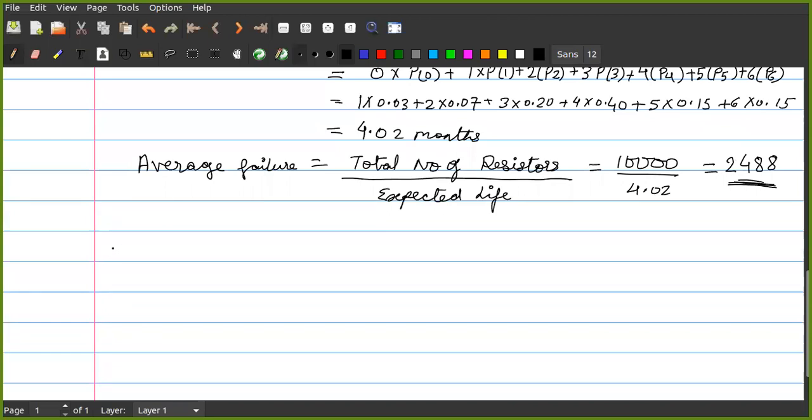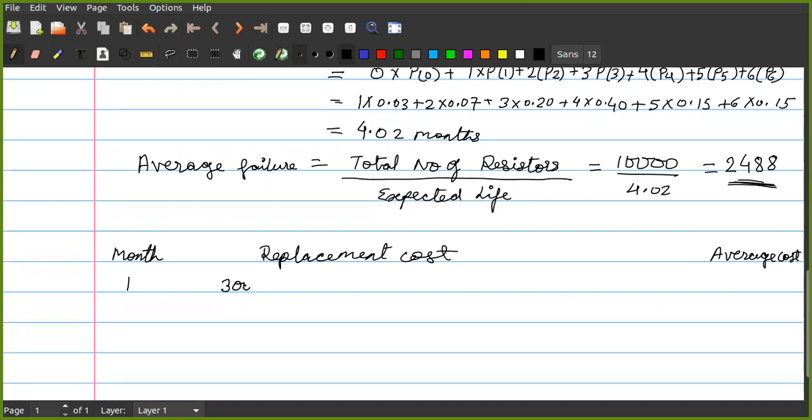Now for group replacement, we will create a table: month, replacement cost, and then average cost. So first month, we are replacing how much components?